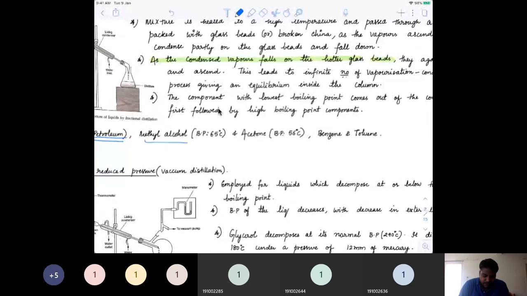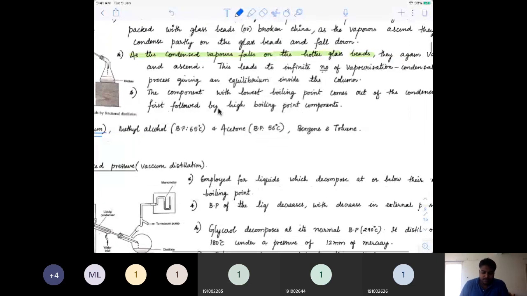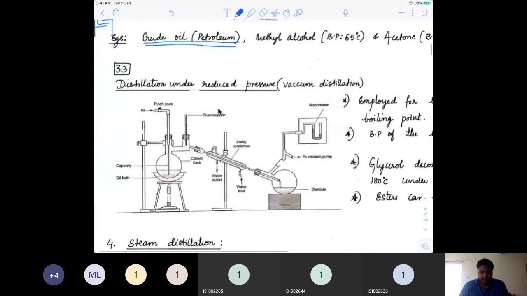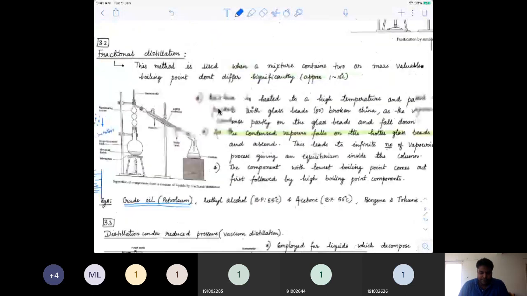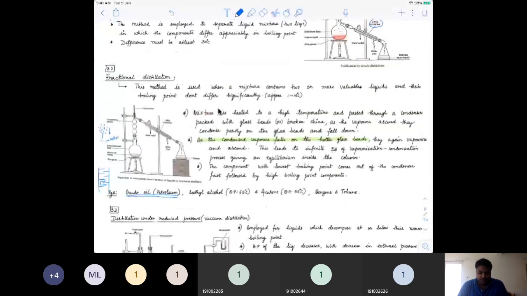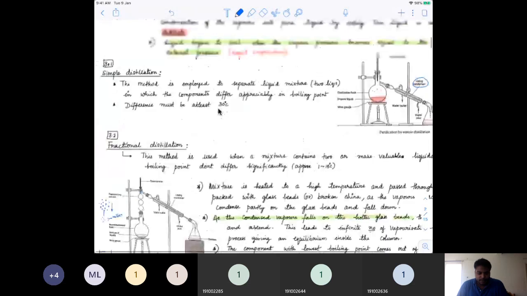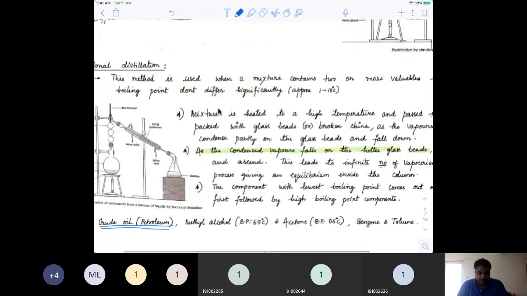For example, methyl alcohol and acetone can be separated. So these two can be separated using fractional distillation. Benzene and toluene can also be separated using fractional distillation. I hope all of you got an idea. The basic thing you need to remember here is that the difference between the liquids' boiling points should be less, as compared to that of simple distillation.